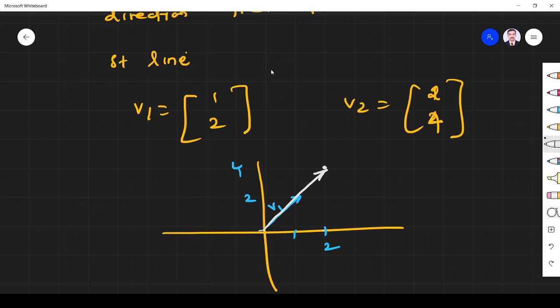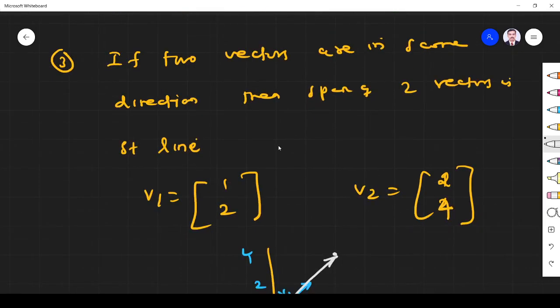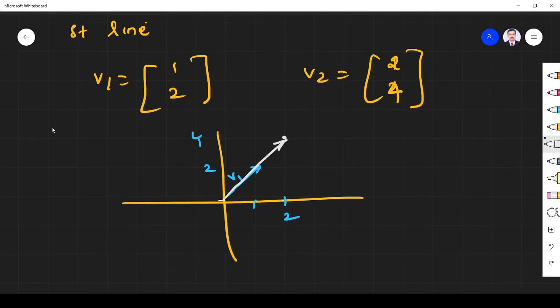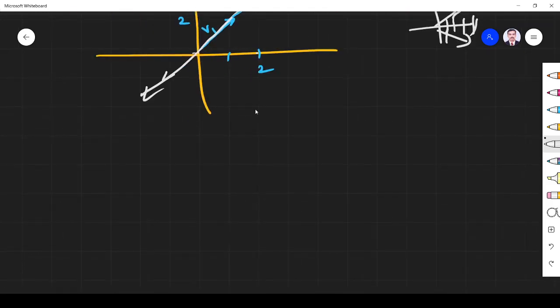What is the span of two vectors if both vectors are in the same direction? It will form a straight line only. Why? We know the span of v1 will be a straight line. This blue line will go like this only. What about the span of v2? That is also a straight line. So both are in the same direction, which means both will form the same straight line only. When will they form a plane? If one vector is in this direction and one vector is in another direction, then only they will form a plane. If two vectors are in the same direction, they will form a straight line only. That is another important point.